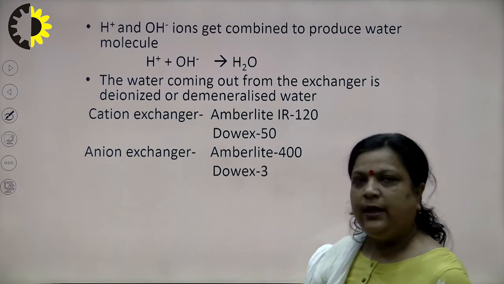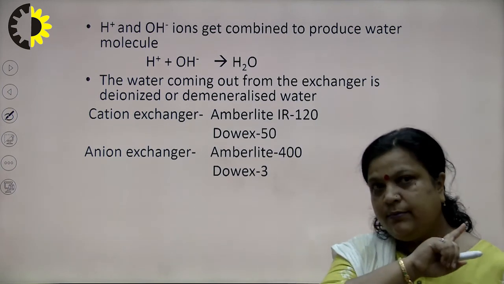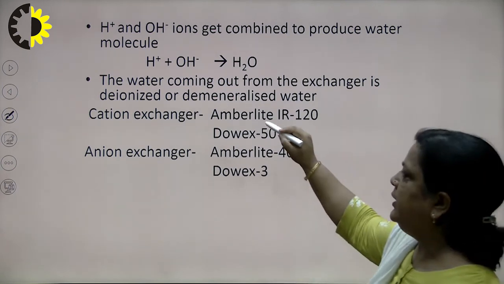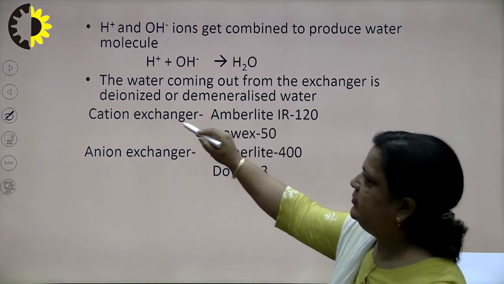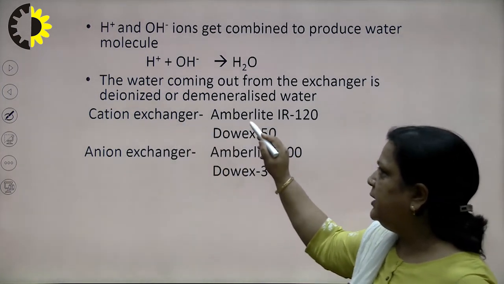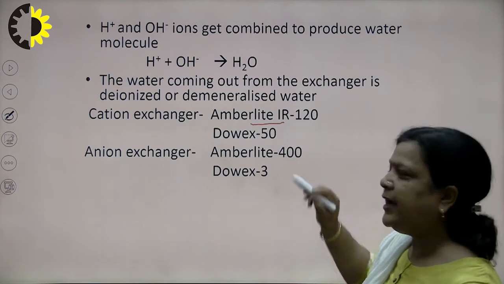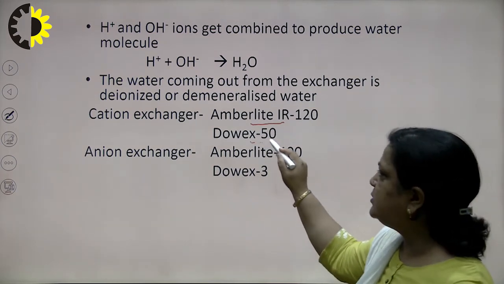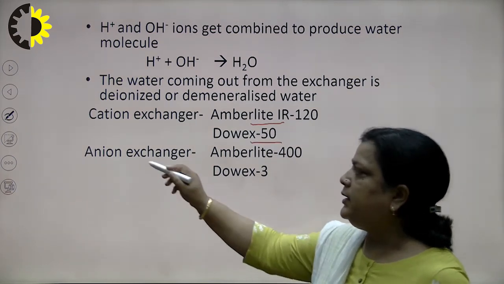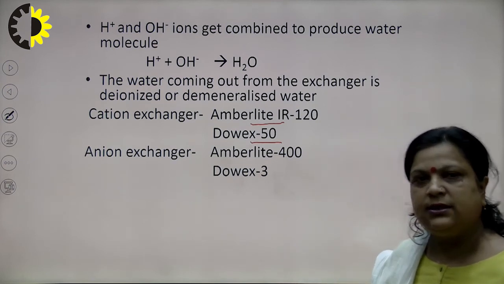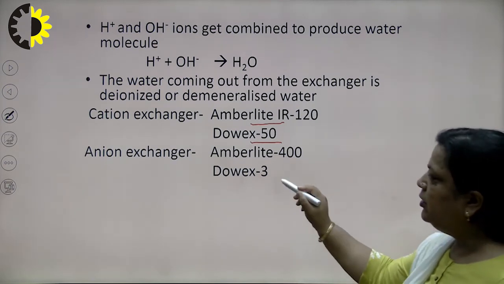The commercial name of zeolite was permutit. For the cation exchanger, the commercial names are Amberlite IR120 and Dowex 50, and the commercial names of anion exchange resin are Amberlite 400 or Dowex 3.